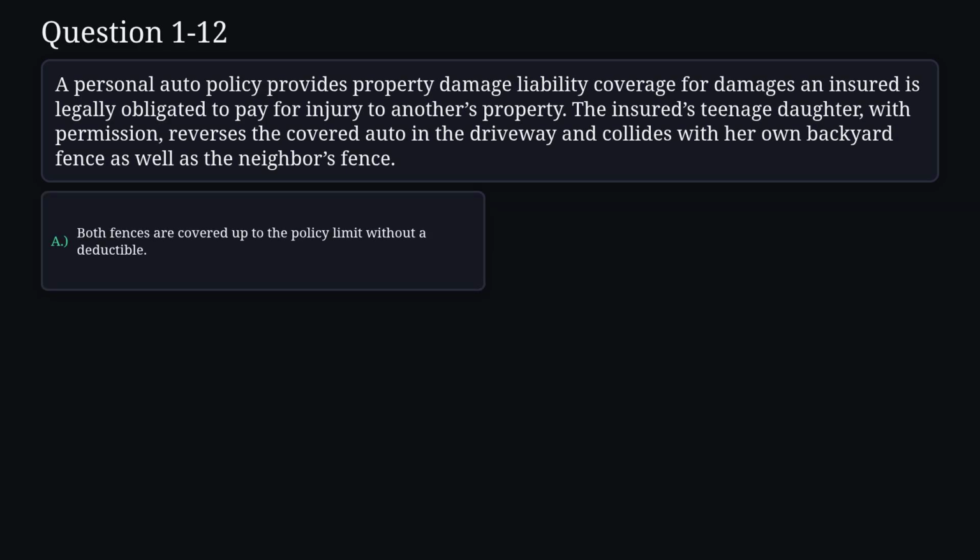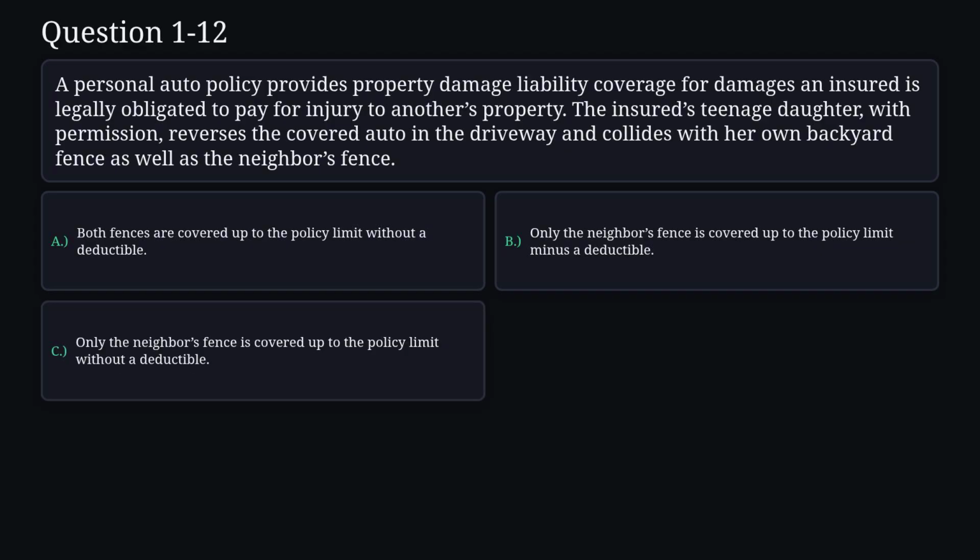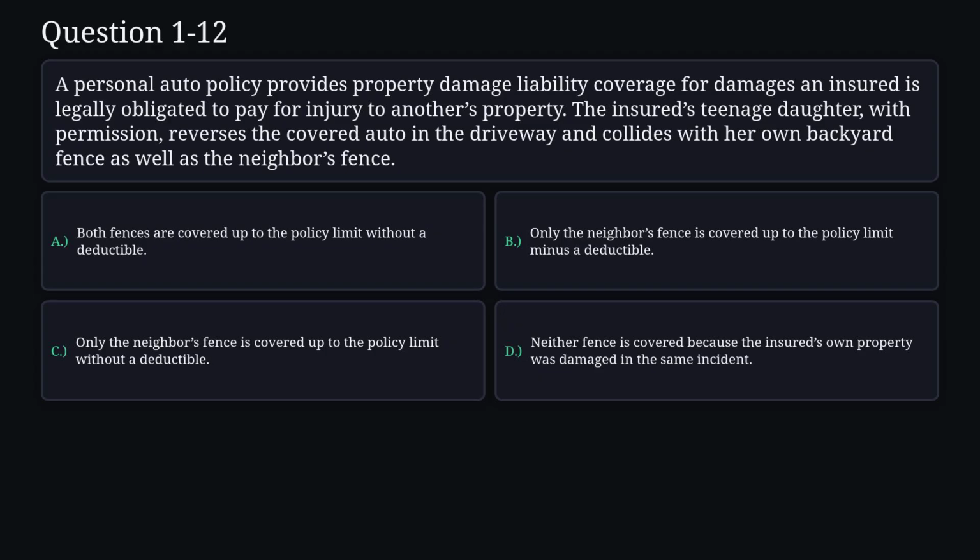A. Both fences are covered up to the policy limit without a deductible. B. Only the neighbor's fence is covered up to the policy limit minus a deductible. C. Only the neighbor's fence is covered up to the policy limit without a deductible. D. Neither fence is covered because the insured's own property was damaged in the same incident.